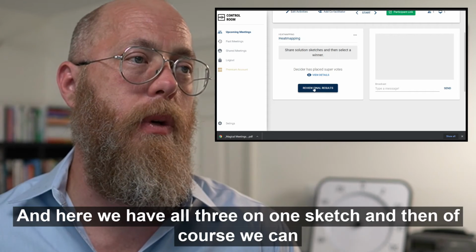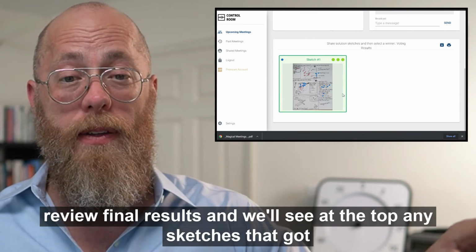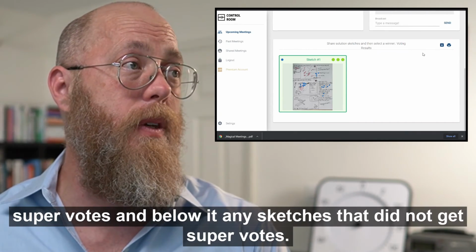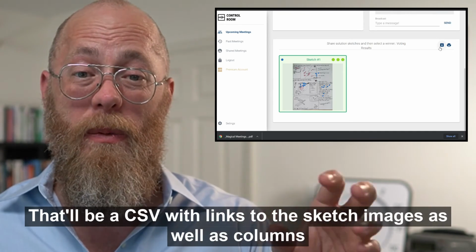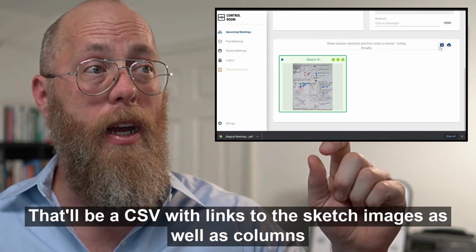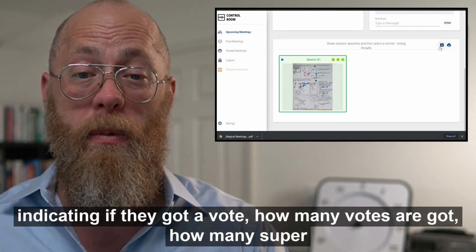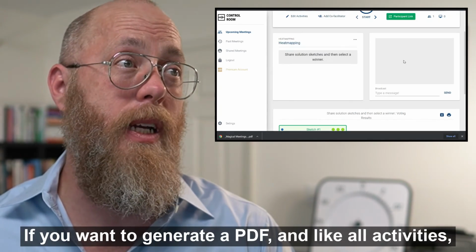And then, of course, we can review final results, and we'll see at the top any sketches that got super votes, and below it any sketches that did not get super votes. We can download the results. That'll be a CSV with links to the sketch images, as well as columns indicating if it got a vote, how many votes it got, and how many super votes it got. You can also print the screen, so that's really handy if you want to generate a PDF.